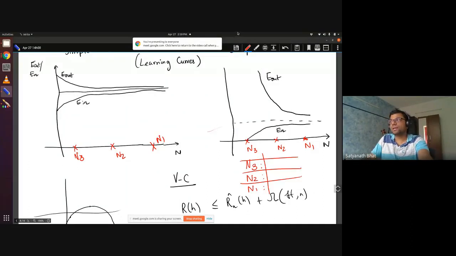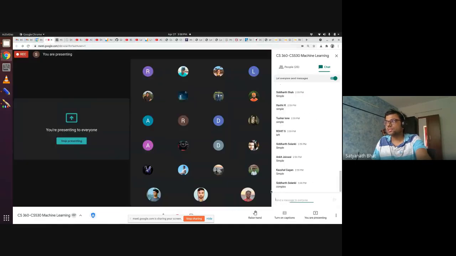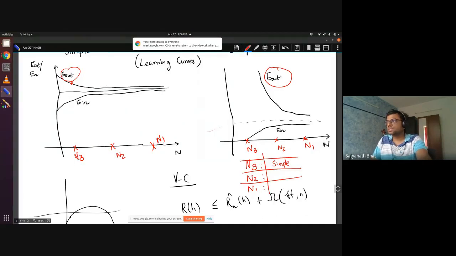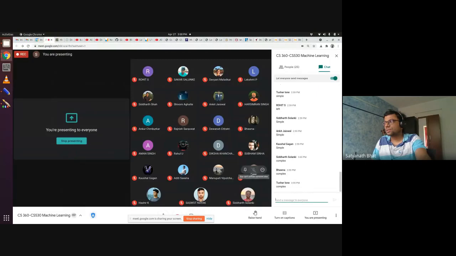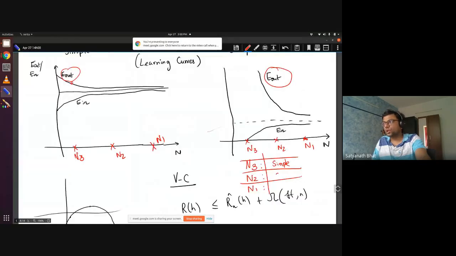Because E out is somewhere in the Himalayas, right? So the E out is what we have to compare. This E out for N3 is in the Himalayas, so we will choose simple. What about N2? For N2, this error versus this error, what do you choose? Okay, so for N2 and N1, we will choose complex. That is easy to see, right?